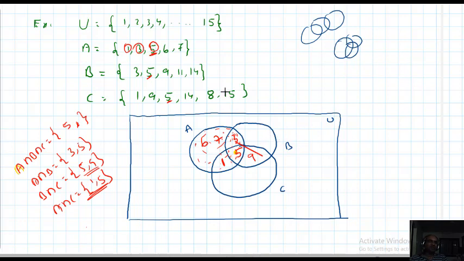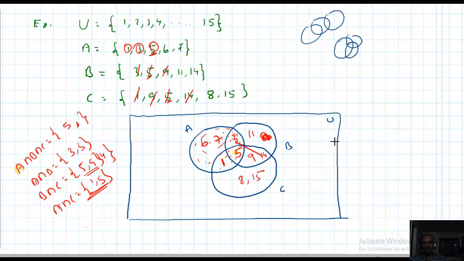Now I want to fill B: 3, 5, 9 already filled. Just 11, 14 should be filled. Next I want to fill C: 1, 5, 9 completed. What are the rest? I think B intersection C, 14, is also there. 14 should be written here. Now I want to fill C. 1, 9, 5, 14 completed. Rest elements are 8 and 15.